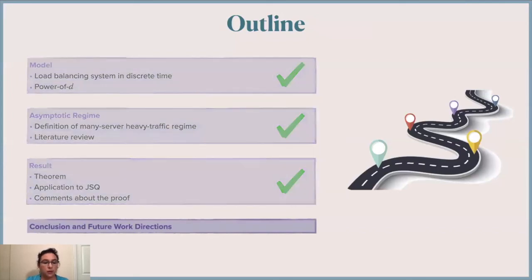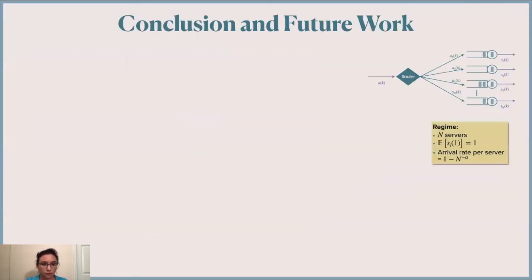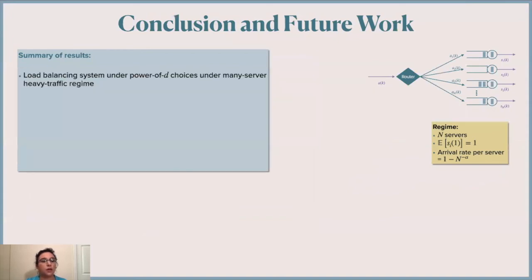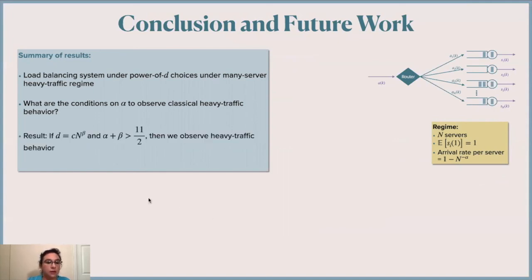So now let's move to the conclusion and some future work directions. So what did we do today? We studied a load balancing system with the Power-of-d, and we looked at the many-server heavy traffic regime. And we were looking for conditions on alpha such that the behavior of the total Q length is similar to the classical heavy traffic behavior. We showed that if D is a function of N defined by this expression here, then if alpha plus beta is greater than 11/2, then we observe the heavy traffic behavior. And in particular, for join the shortest Q, we get alpha greater than 9/2.